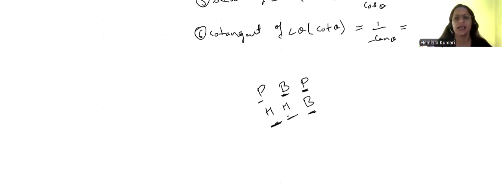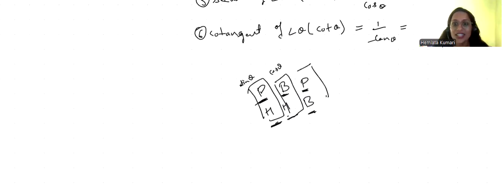Now what is this? See this first ratio, perpendicular upon hypotenuse. This is your sine theta. Base upon hypotenuse is your cos theta. Well done. Now the third one is your tan theta. Next, just do the reciprocal. Hypotenuse upon perpendicular will be cosec theta. Hypotenuse upon base will be your sec theta. And base upon perpendicular will be your cot theta. This is how we learned the six trigonometric ratios in an easy way.